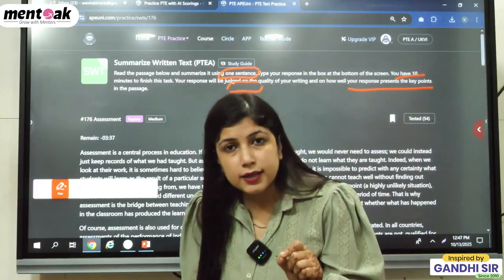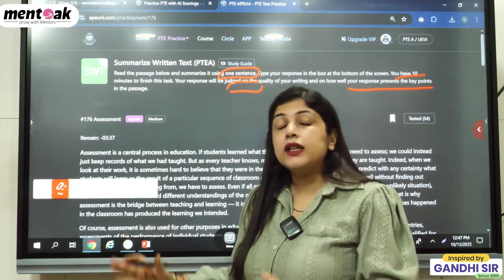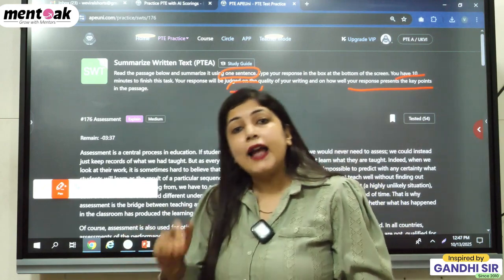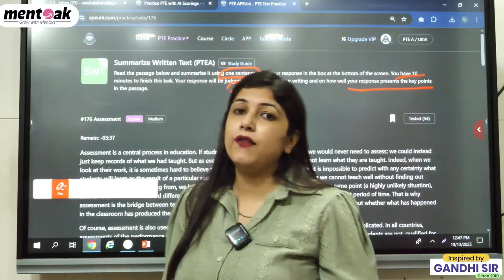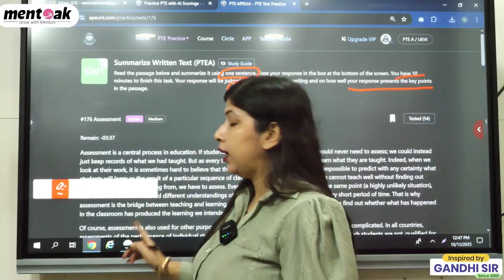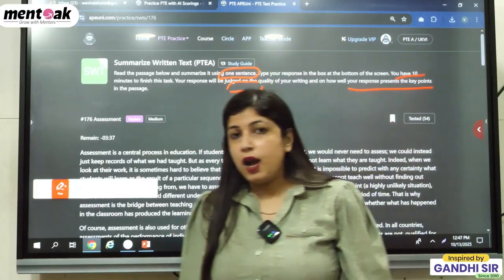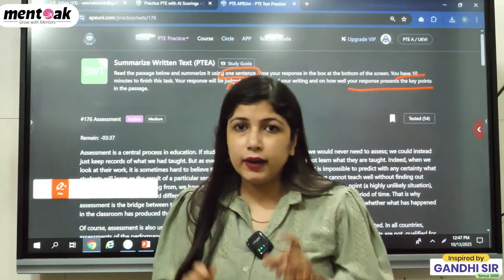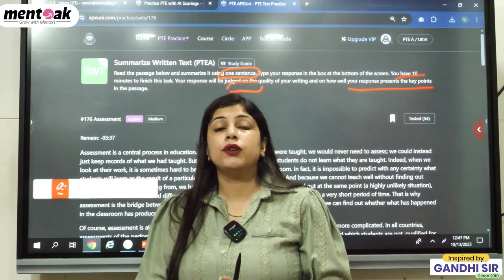So, students, the key point is the answer given in the computer. We have to pick those lines only, and we have to use them in our summary. Only then will you get your full marks. Otherwise, if you are picking random lines, then you won't get any marks in writing.